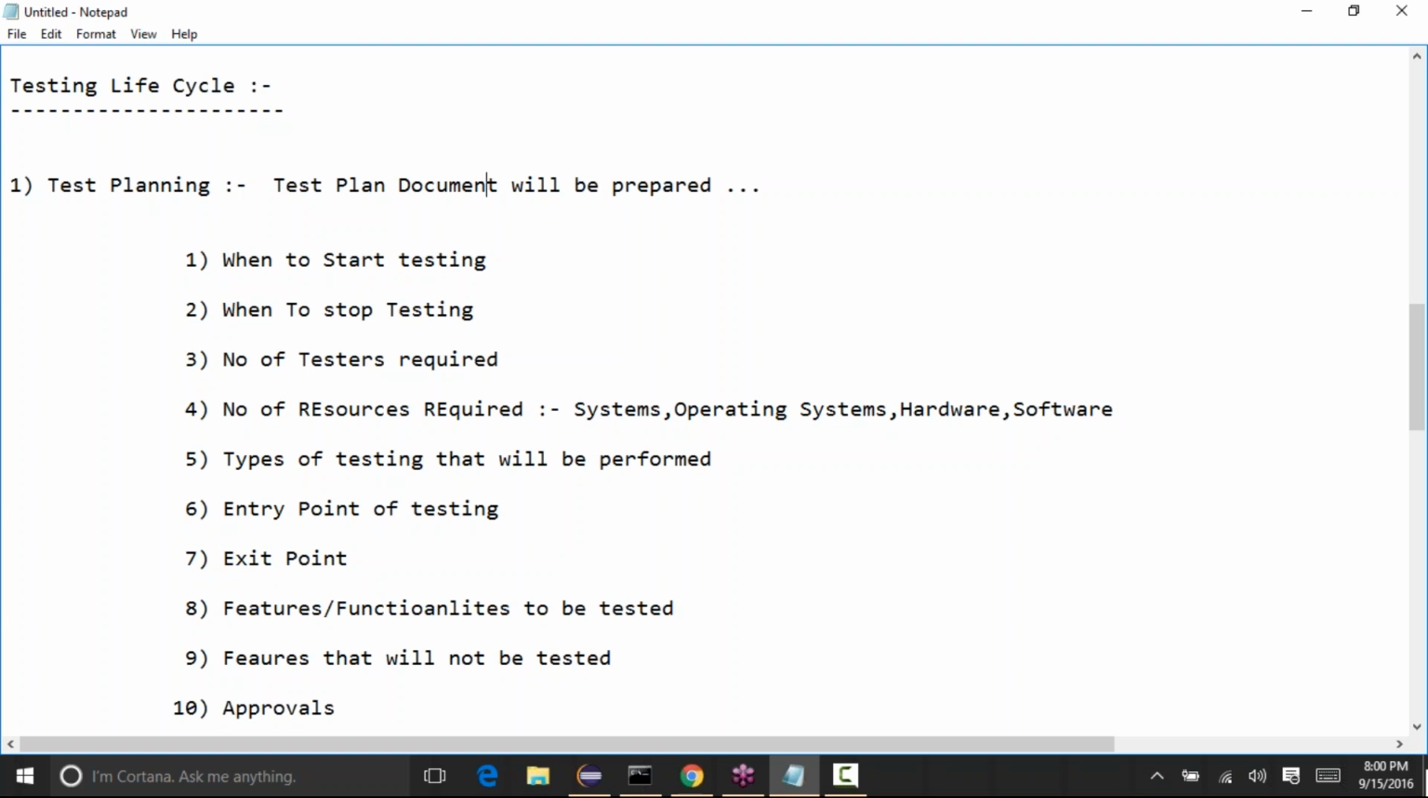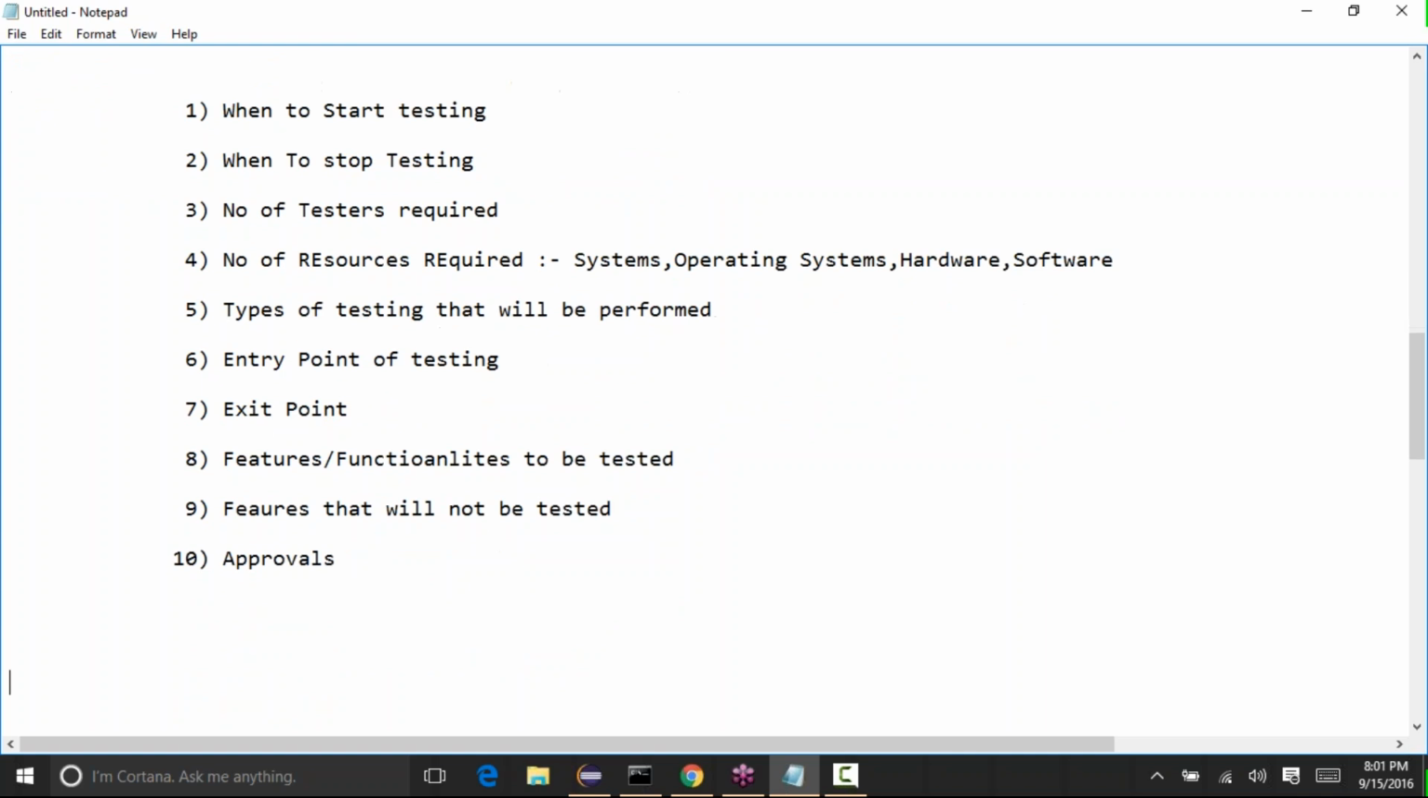I'll try to send a sample document. If you go through that sample test plan document, it will have all this information. So I'll send it to you guys. Okay, so that's exactly what is done in test planning. And once the test planning has been completed, the next phase is the test cases phase. Okay, test cases means, let me explain what these test cases are.